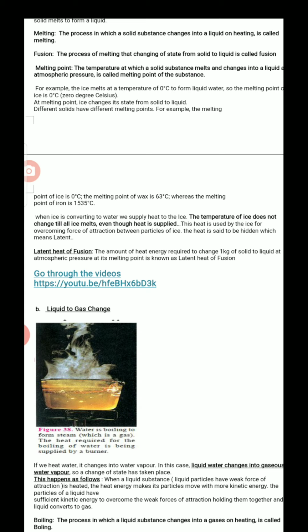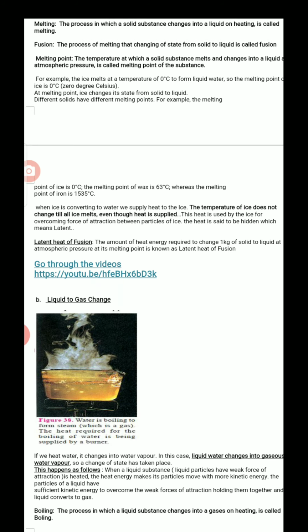If I apply heat, generally the temperature should increase, but it won't increase till all the ice melts into liquid state. Till then the temperature will show 0 degrees only, even though I am supplying heat, because the particles of ice absorb that heat and use it to overcome the attractions. It is hidden in the particles. That is why we use the word latent, which means hidden.